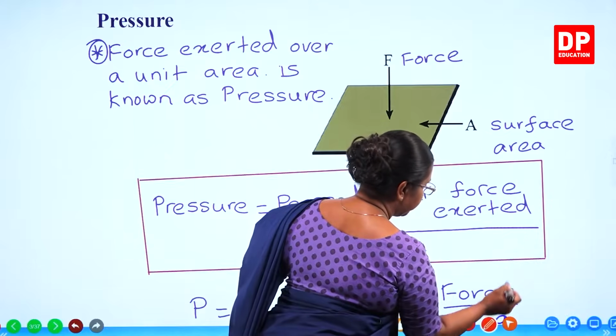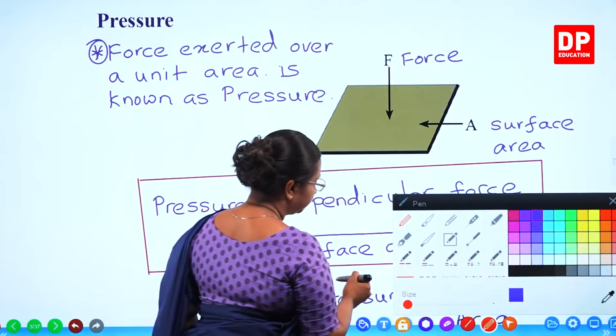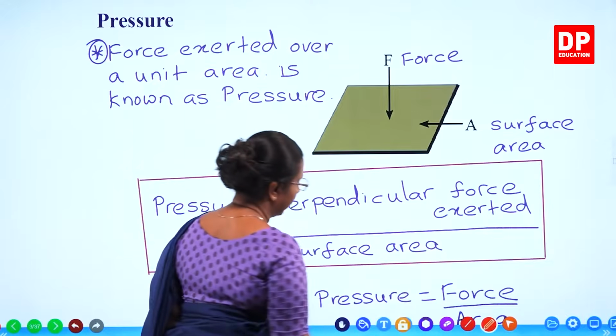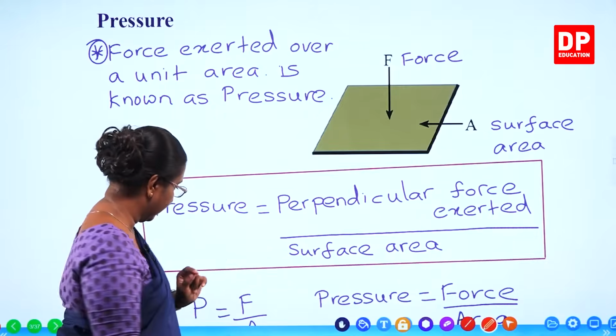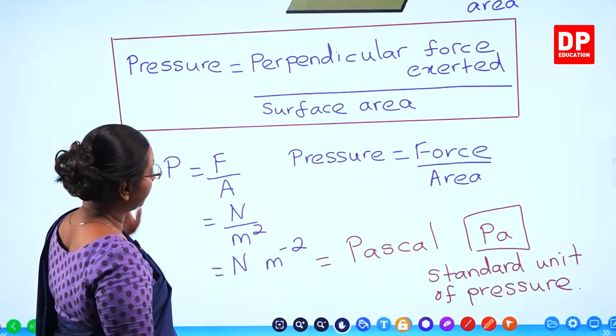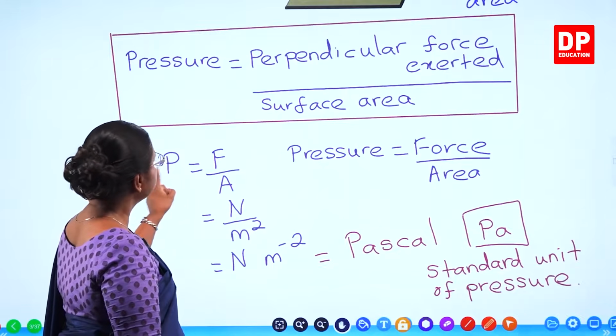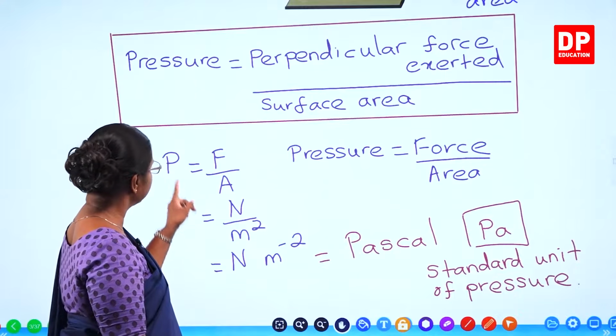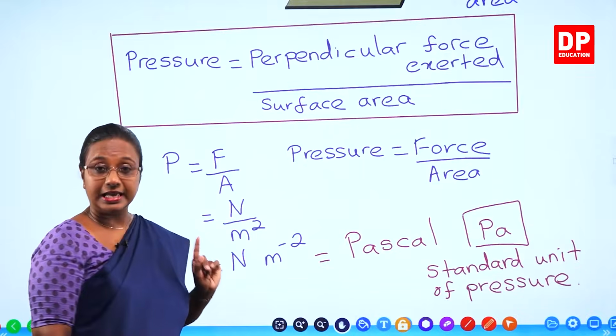It has to be area, A-R-E-A, surface area. So, if you put that into an equation form, you can see here pressure equals force over area. We can use the symbols P equals F over A.